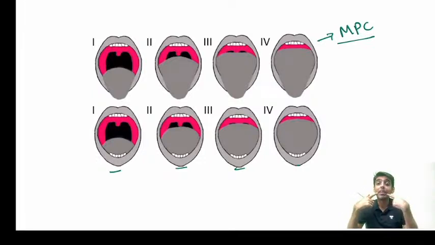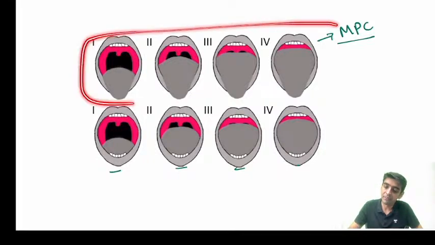Yes, look at the tongue. What is the difference, guys? Look at the tongue here. So what difference are we able to see between the two? One is Mallampatti, where your mouth is open, your tongue is protruding out without phonation. So that is your Mallampatti classification. We sit at the level of the patient, we ask the patient to open the mouth, protrude the tongue out without phonation. That is our Mallampatti classification that we are able to see here.